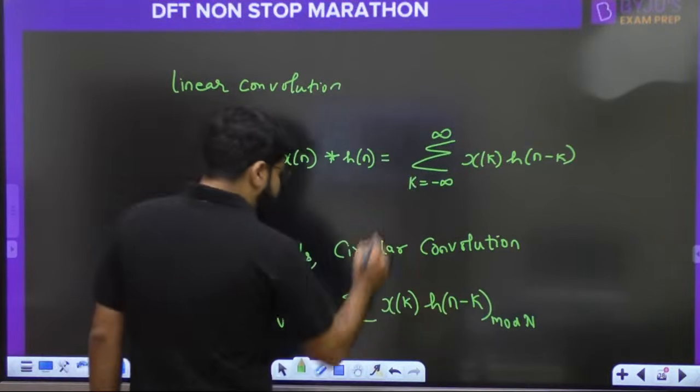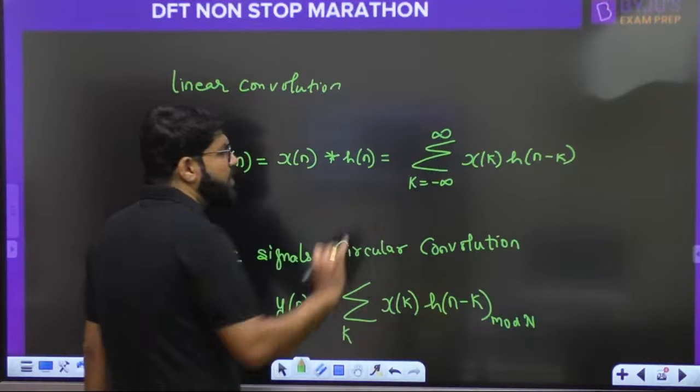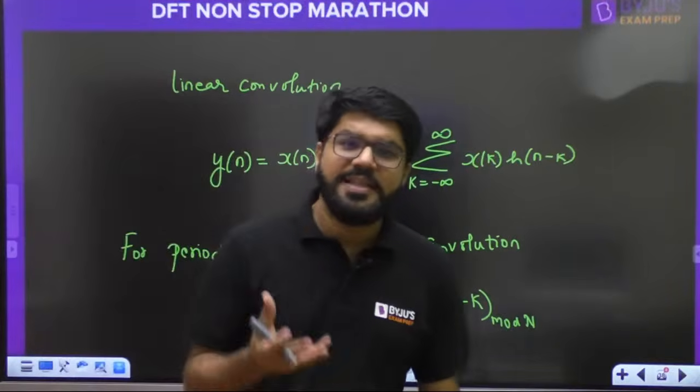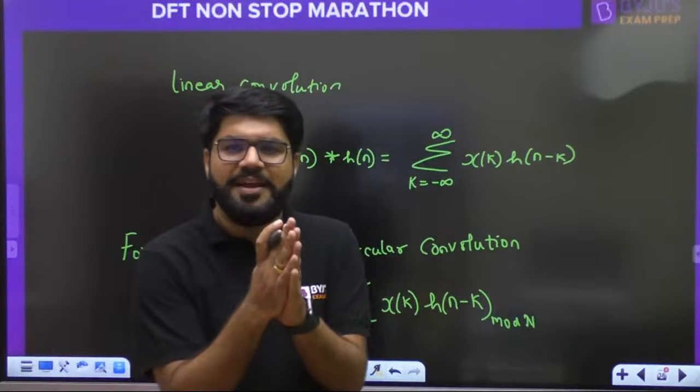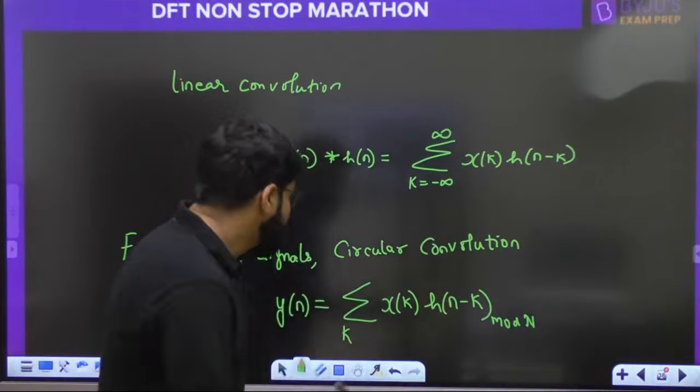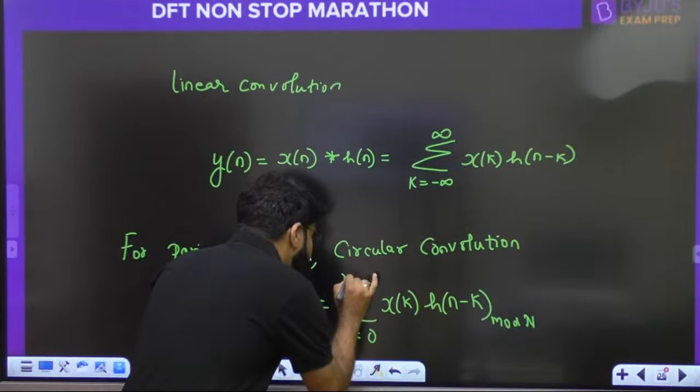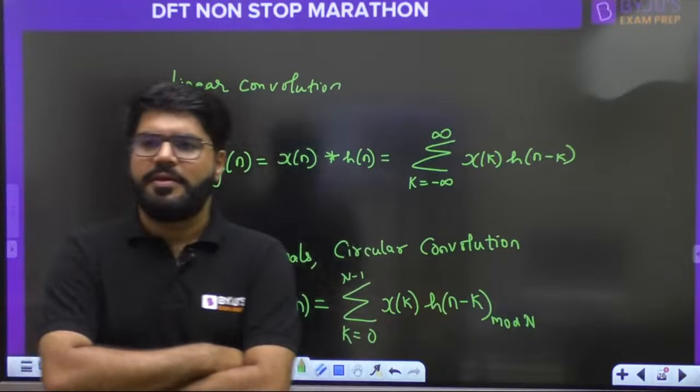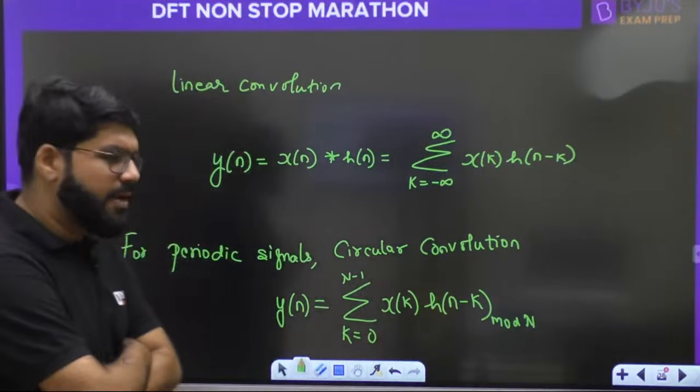Now, in general the limit of the convolution is minus infinity to infinity, but in the DFT and IDFT, we consider the signal only for one time period, 0 to N minus 1. So the limit will be 0 to N minus 1.